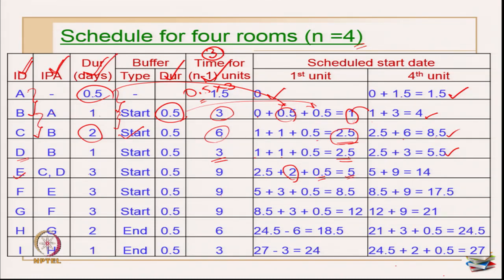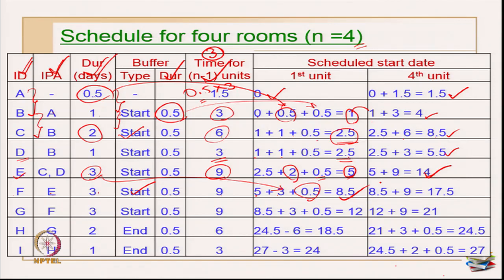Okay. Now, here what happens? This is 5 and the duration taken for n minus 1 unit is 9. So, 5 plus 9 becomes 14 here. Okay. So, this is done. Now, activity F, it has an IPA with E. So, I have to compare activity E and F only, both are having same duration. So, again start or end buffers both will have the same results here. So, I am going to introduce the default start buffer here. So, this is now 5 plus duration of E is 3 here. This 3 is coming here, buffer between E and F is 0.5, and this becomes 8.5.